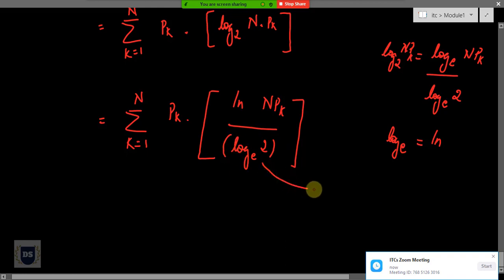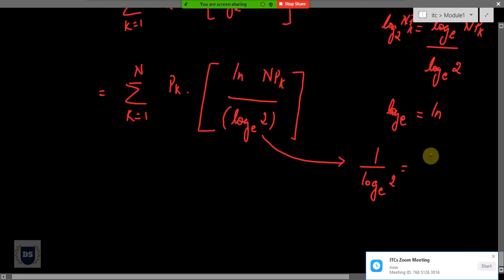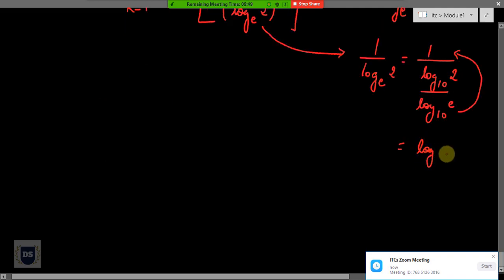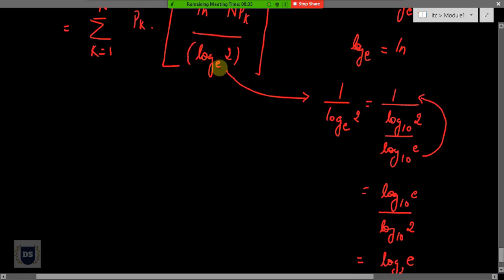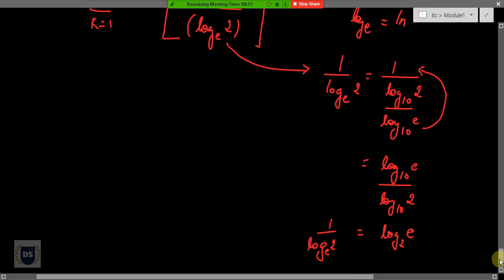So here, if we consider this denominator term, 1 divided by log to the base e of 2, and if I expand this, I'll get it as equal to 1 divided by, I can rewrite this as, log to the base 10 of 2 divided by log to the base 10 of e, and I can move this all the way to the numerator, and I'll get log to the base 10 of e divided by log to the base 10 of 2. This in turn is equal to log to the base 2 of e. So we got to know that 1 by log to the base e of 2 is as good as log to the base 2 of e, that which is in the numerator.